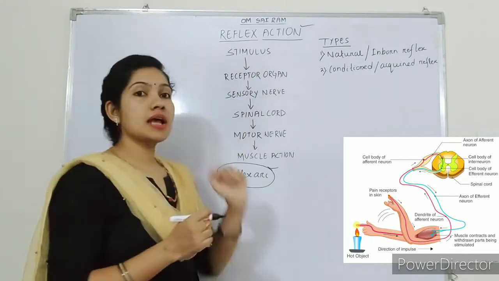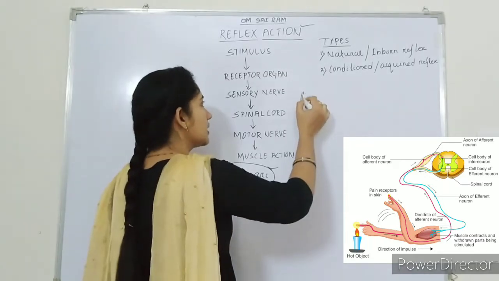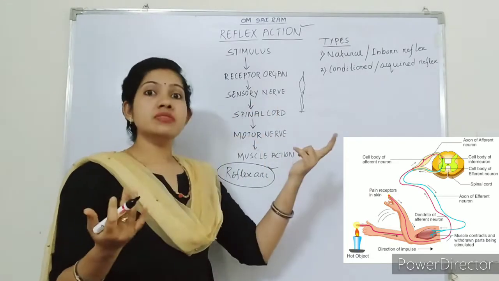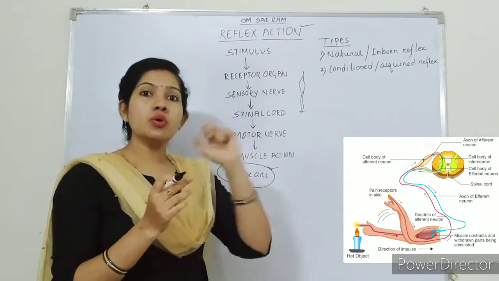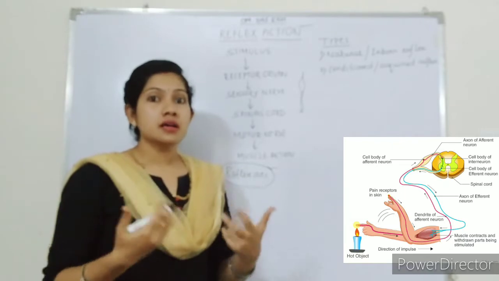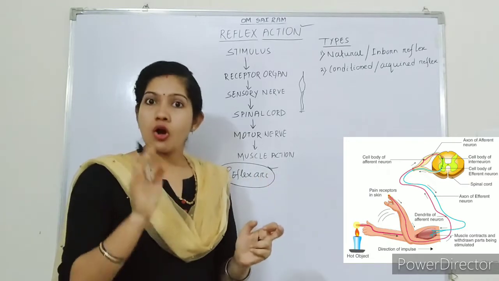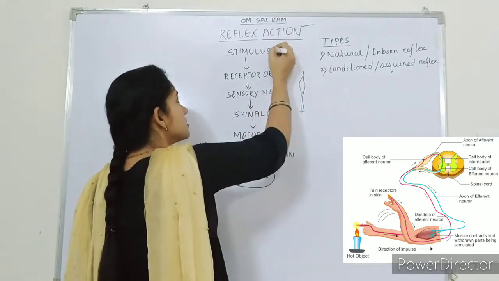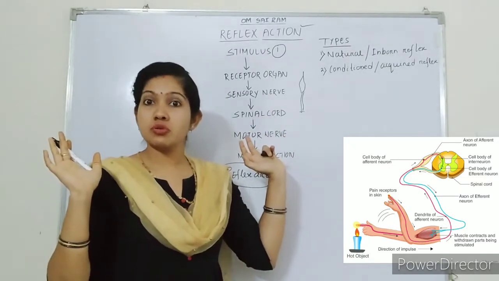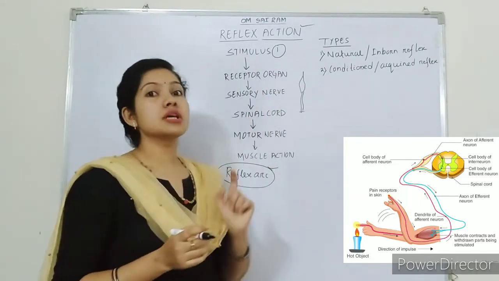The first step here is the stimulus. Suppose we take an example: here this is one candle, and unmindfully our finger goes near the candle. We feel a burning sensation, that is called the stimulus. The first step of reflex action is the generation of a stimulus. I am giving one example; there are many other examples you can find. So feeling the burning sensation is the stimulus.